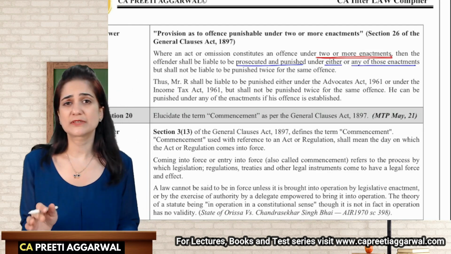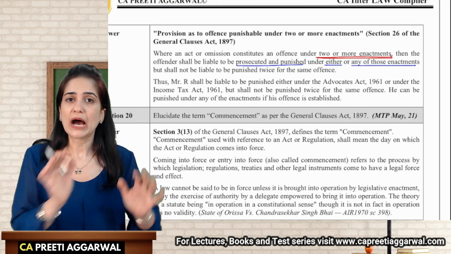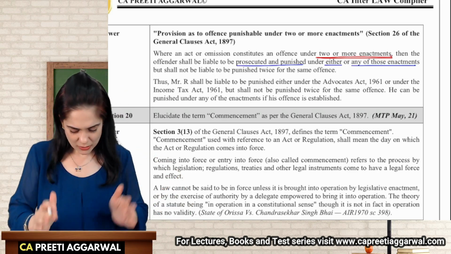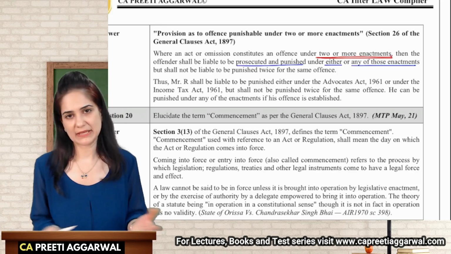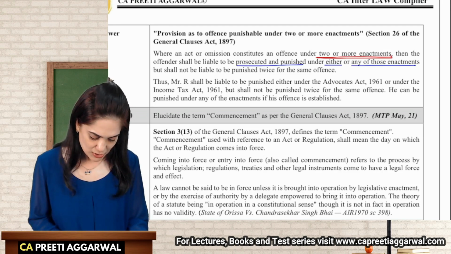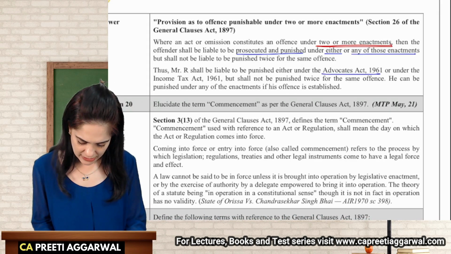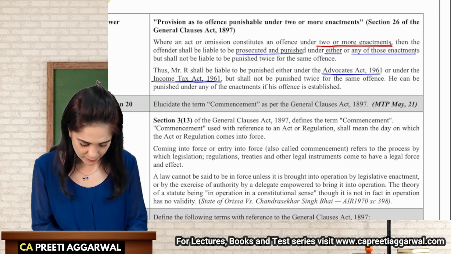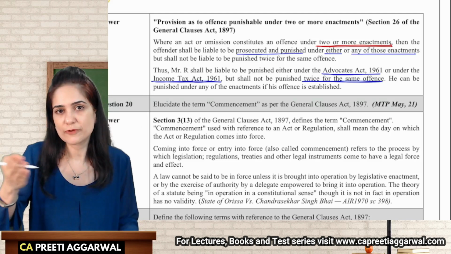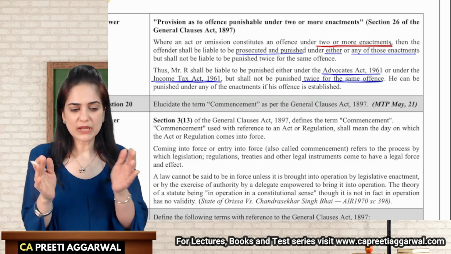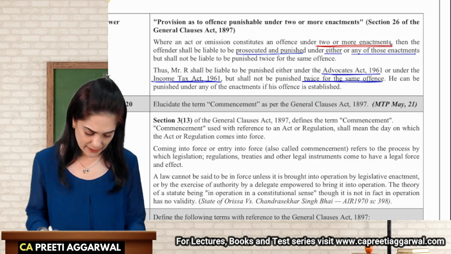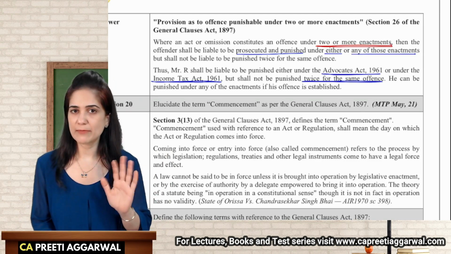See, there is no specific English word "either or any". Okay, there's no such phrase. Either Advocates Act or Income Tax Act. Okay, so either this or that. So he will be liable to be punished either under the Advocates Act or under the Income Tax Act, but he will not be punished for the same offense twice. However, if he has committed a series of offenses, then yes, you may convict him for one offense in one act, another offense in the other act. That is possible. But he cannot be punished for the same offense twice.